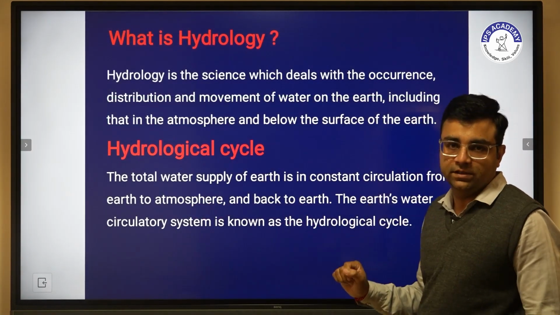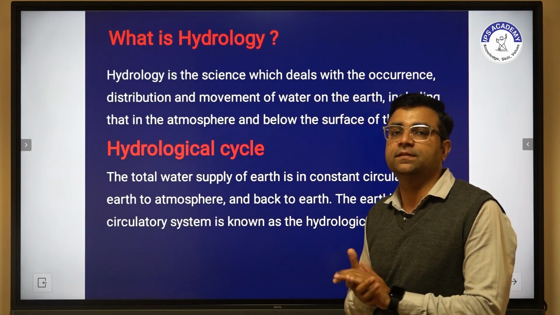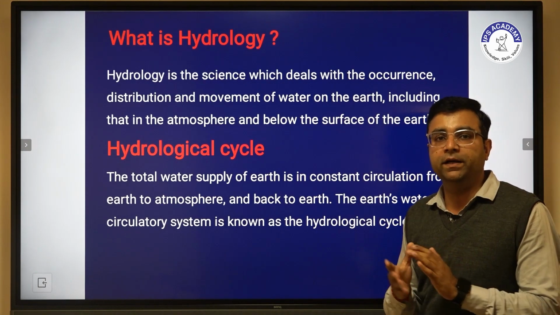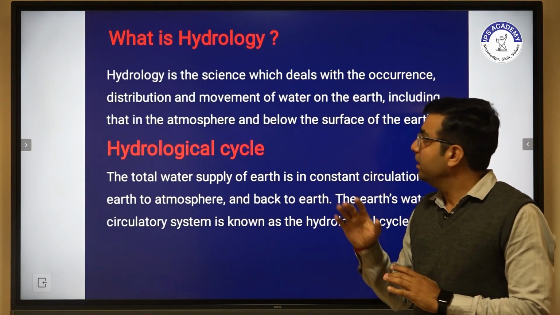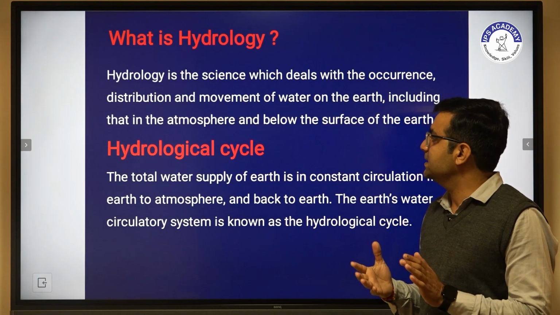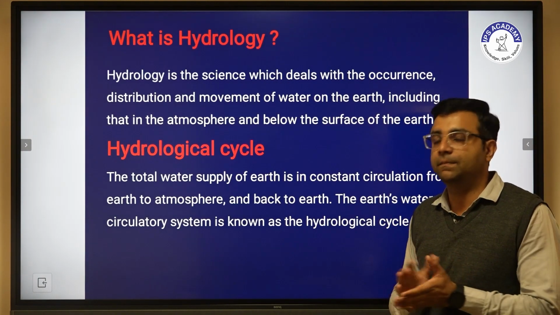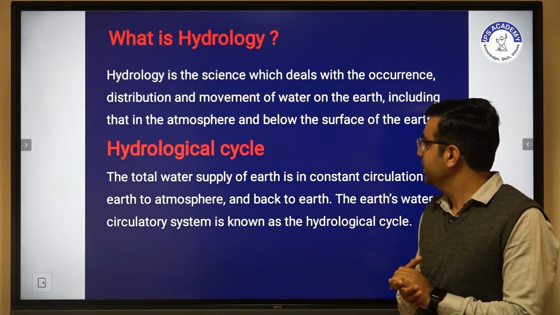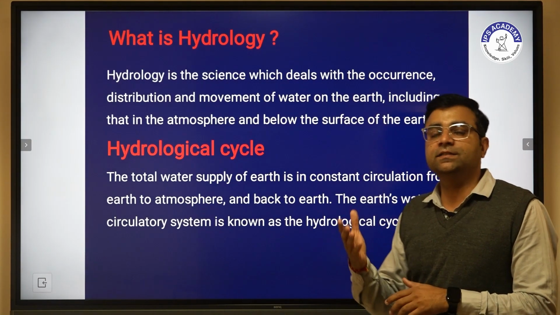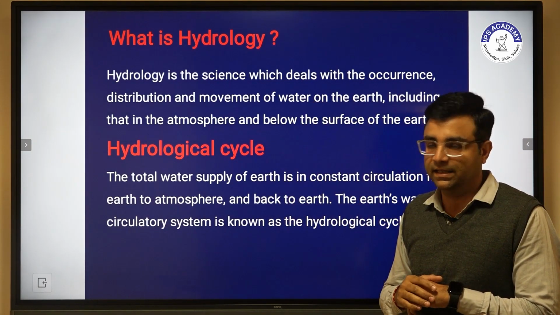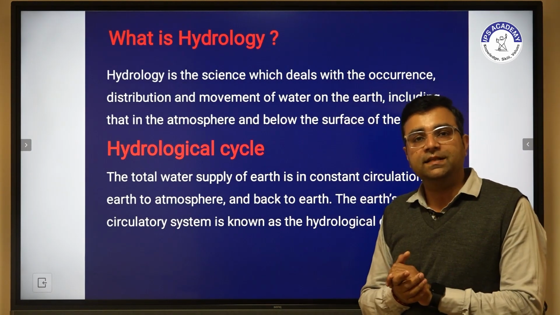So what is hydrology? Hydrology is the science in which we deal with the distribution, occurrence, and movement of water. Further, we have to discuss what the hydrological cycle is. The total water supply of the earth is constant, nothing varies. So the circulation from atmosphere to earth, and earth to atmosphere, is known as the hydrological cycle.